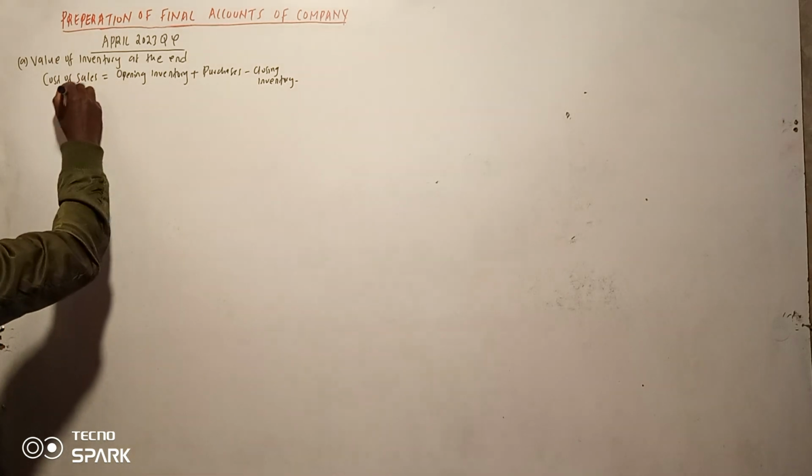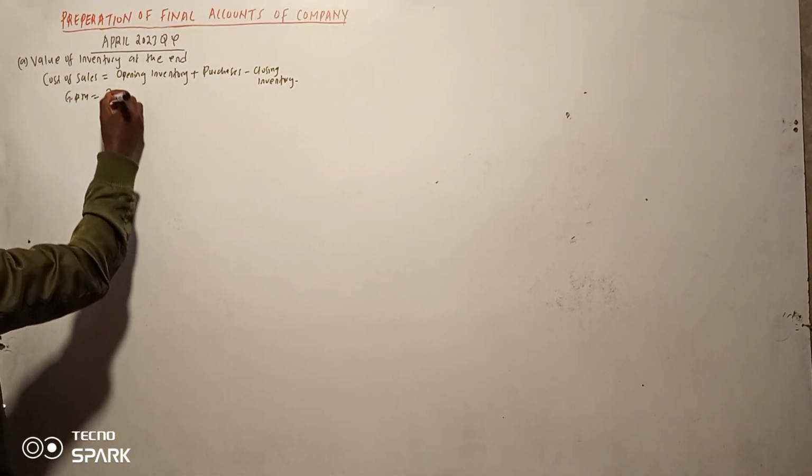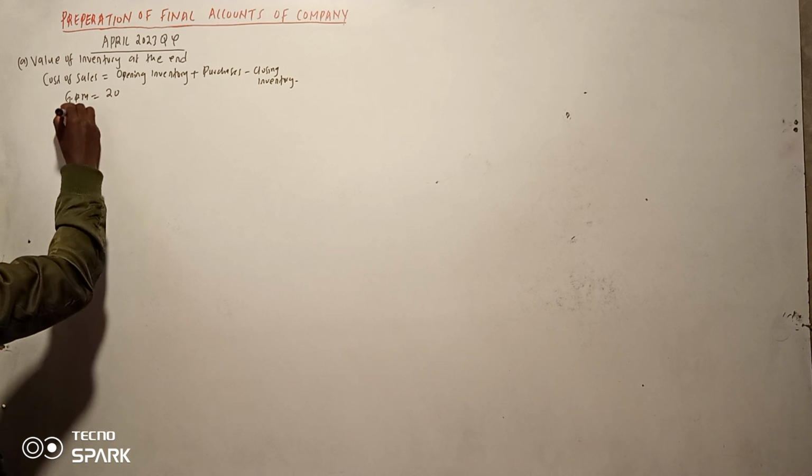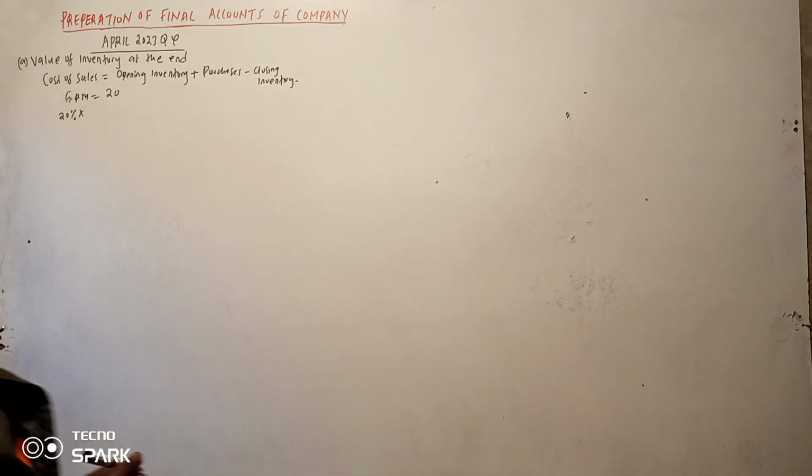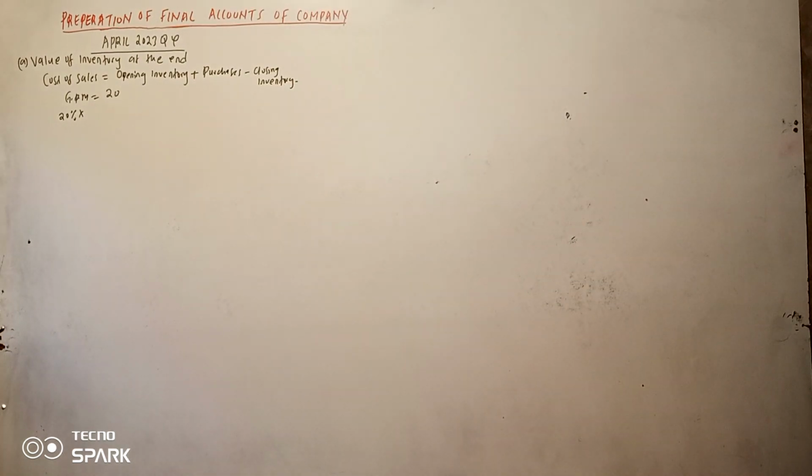If you go to our question, what do they tell us? Do you have cost of sales? Information number one, you have a gross profit margin of 20%. If the gross profit margin is 20%, it means 20% of the sales. So what's our sales in our trial balance? If we go to our trial balance, our sales is 120,000.